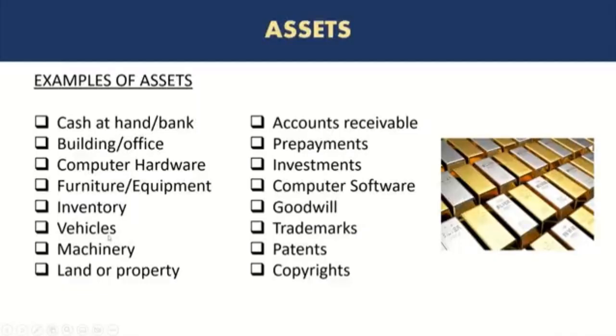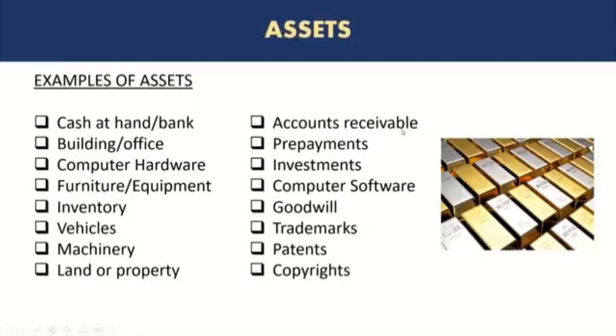Similarly, vehicles in which the business conducts its business or that help in bringing the employees to office, to customer locations and perform business, they're also an asset. Any machinery that the company has, especially if it's a manufacturing organization, all the machinery is also an asset. Land or property that the company owns is also an asset. Accounts receivable, this is the amount of money that is receivable or due from the customer.